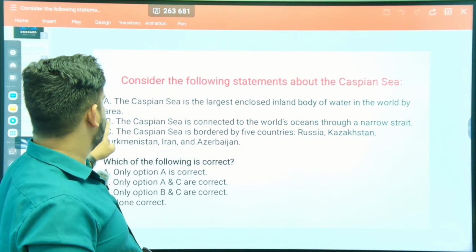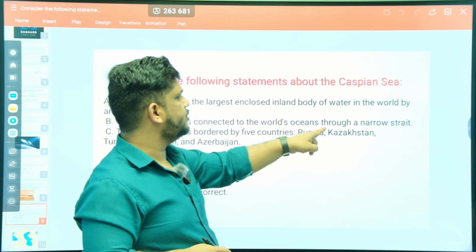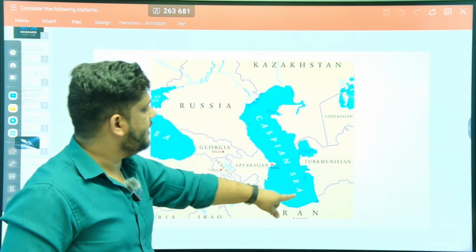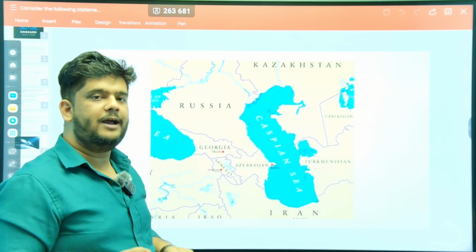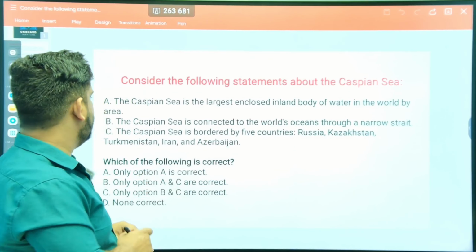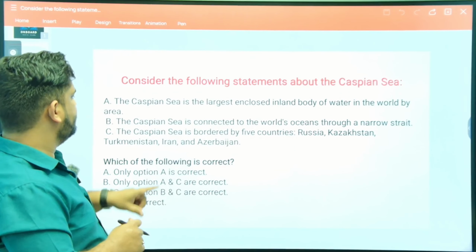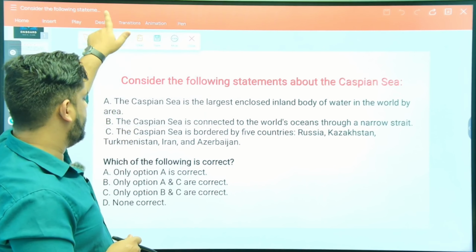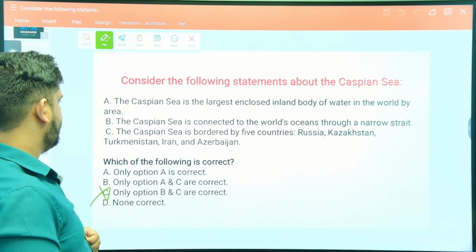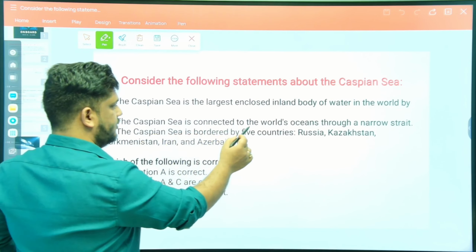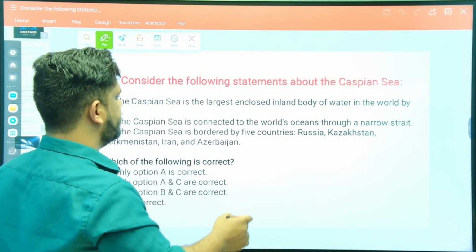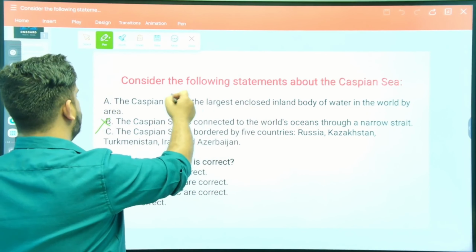You see the image, and now with the help of this image, let's do this. Just see option number B. The Caspian Sea is connected to the world's ocean through a narrow strait. It's said here, right? But if you see the image, do you anywhere find a narrow strait? No, there is not a narrow strait. So we can eliminate option number B here. This is incorrect. The Caspian Sea is the largest enclosed inland water body in the world by area.